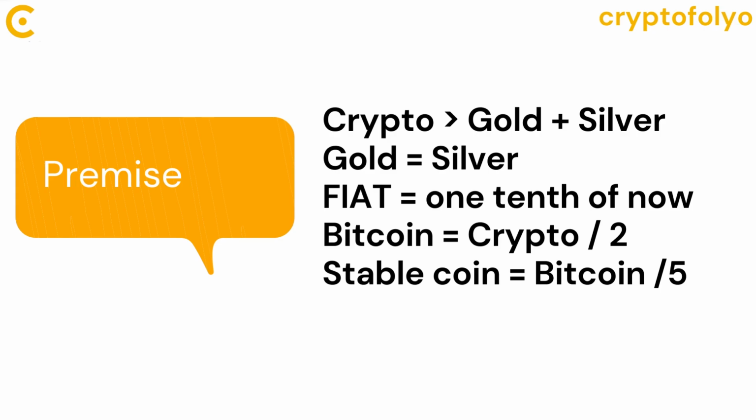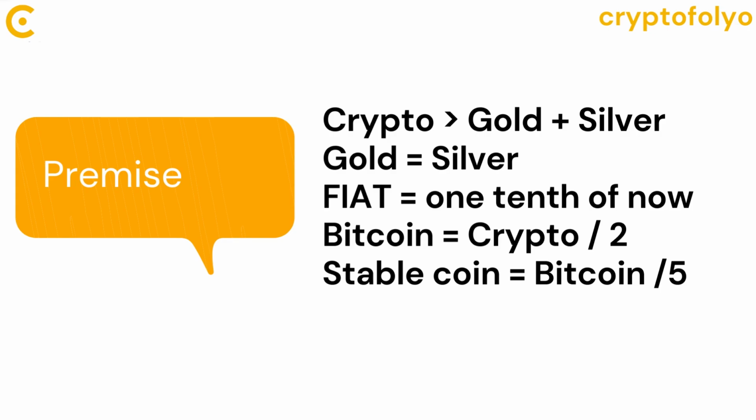Cryptocurrencies, including Bitcoin, are expected to have a higher market capitalization compared to the combined market capitalization of gold and silver. Gold and silver are assumed to have equal market capitalization. Fiat currencies are projected to decrease to approximately 1/10 of their current value. Bitcoin's market capitalization is estimated to be half of the total cryptocurrency market capitalization. Stable coins, including USDT, Ampleforth etc. are predicted to have a market capitalization that is 1/5 of Bitcoin's market capitalization.